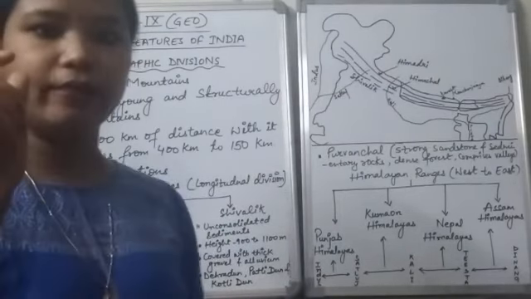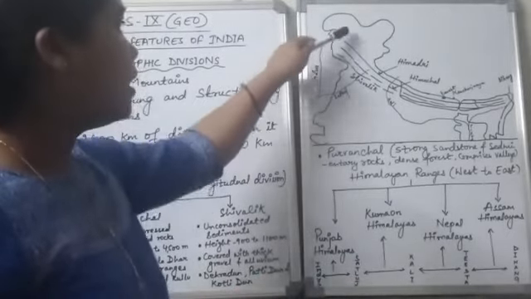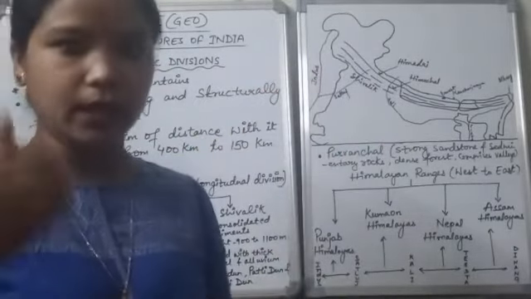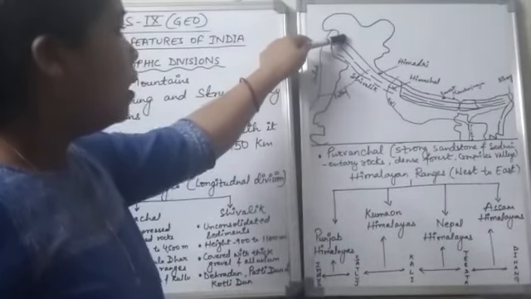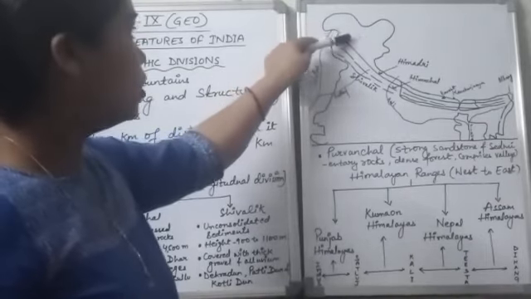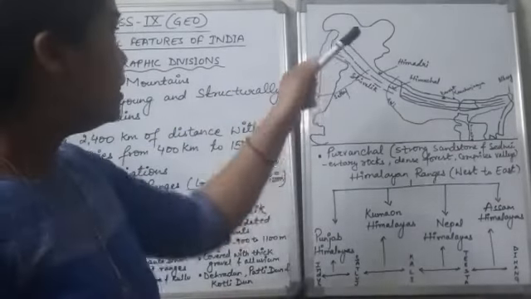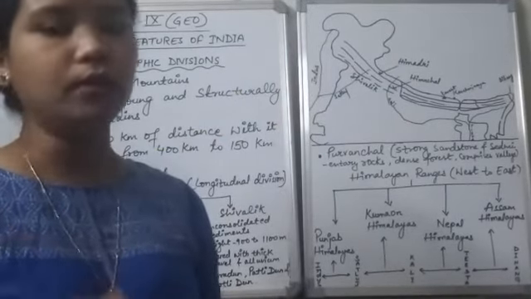Because longitudinal lines are vertical, we are discussing all these ranges vertically. First we are talking about the innermost mountain ranges. Then we move to the middle, and then we will talk about the outer ranges.